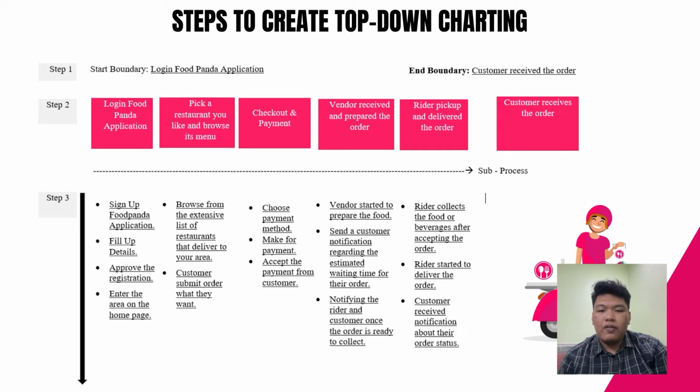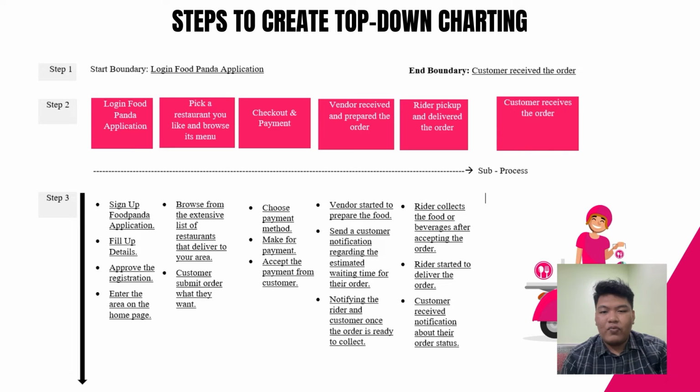Next is to identify the major sub-processes or phases to describe the process from beginning to end. This is what we need to do in the second step. These sub-processes we can also get from the list of processes in the support diagram. For the delivery process of Foodpanda, the process starts from login to the Foodpanda application. Next, pick a restaurant you like and browse its menu, then checkout and payment. Next, the vendor receives and prepares the order. The rider picks up and delivers the order to the customer. And lastly, the customer receives the order.